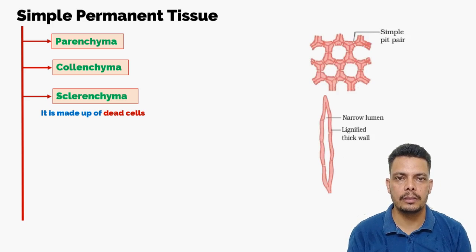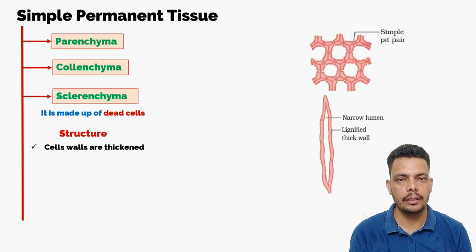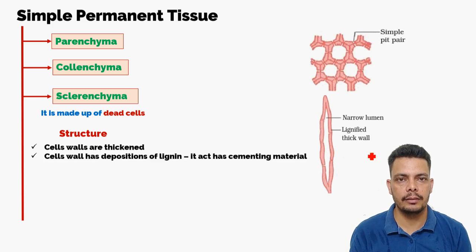The cell walls of this tissue are thickened. In the collenchyma, they were thickened by pectin and cellulose. Here, these are thickened by the deposition of lignin, and lignin acts as cementing material. Cementing material means, like there are bricks, cement is present between them, and that attaches two bricks together.